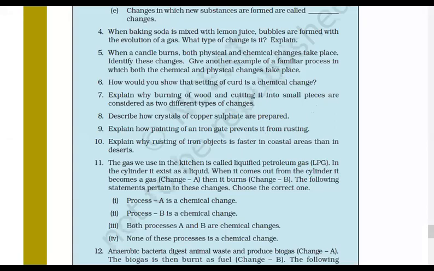Okay, Ragini, I'm unmuting you. Yes, Ragini, tell me. When a candle burns, both physical and chemical changes occur because burning of the candle is a chemical change and melting of the wax is a physical change.